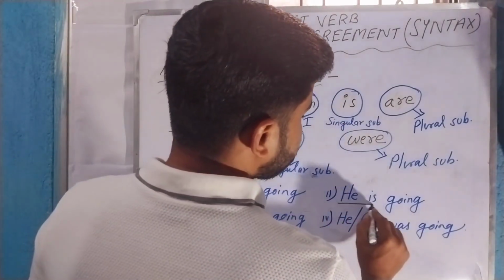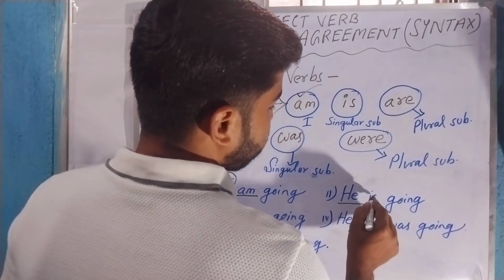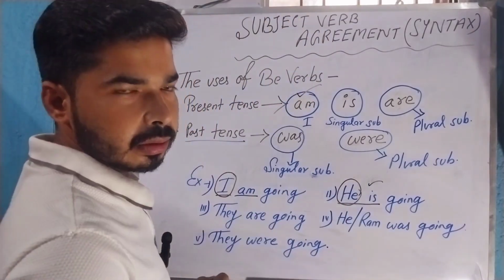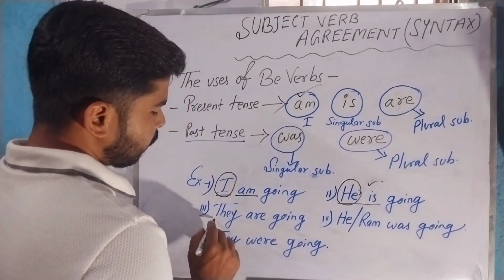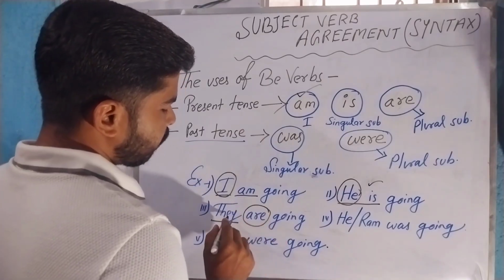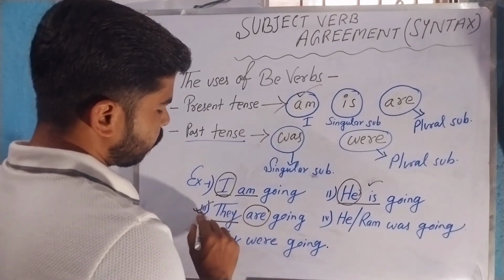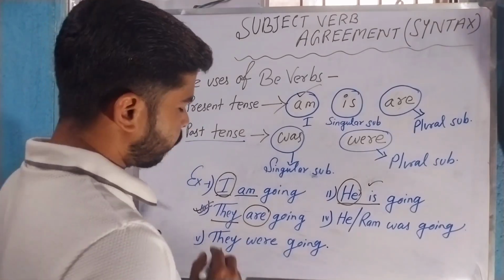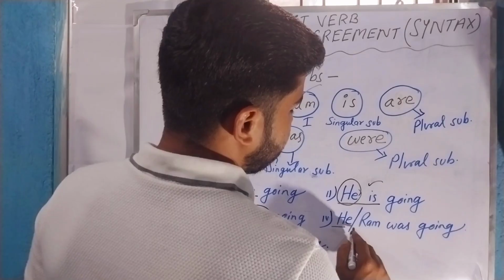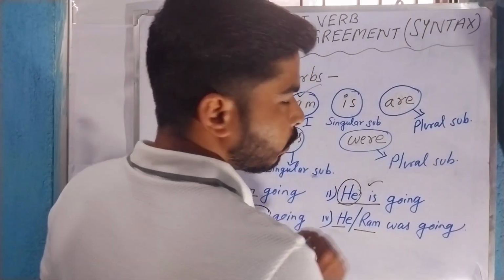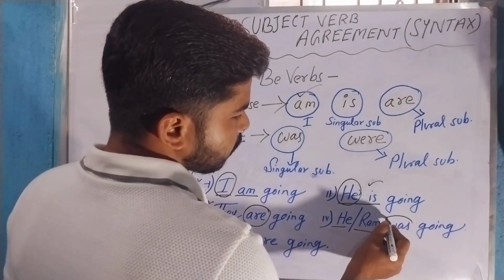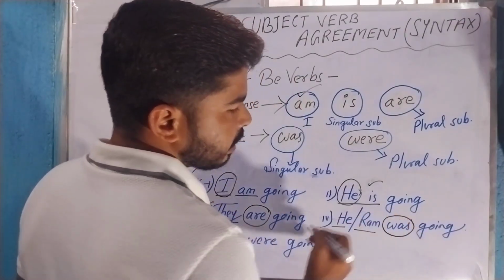Next, he is going to school. We have used is with the subject he, because he is a singular subject. In the same way, in the third example, we have used are with the subject they, because they is referring to the plural subject. And in the fourth example, he or Ram is referring to the singular subject. That's why in case of past tense, we need to use was instead of were.